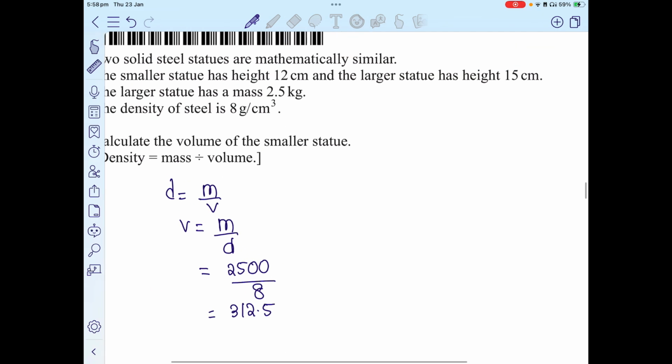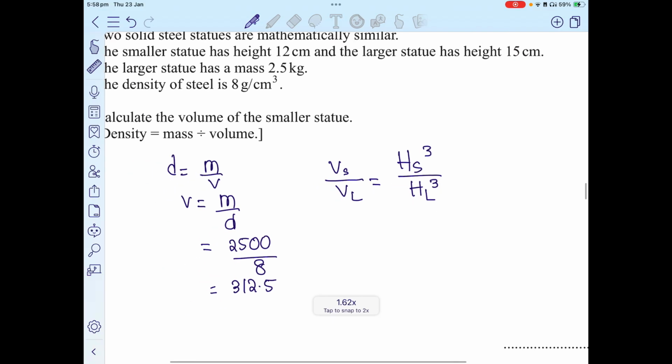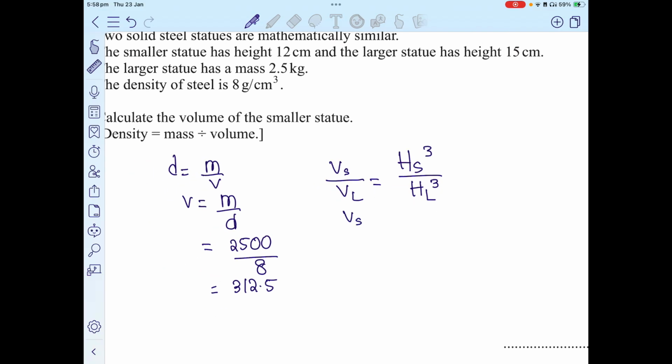Now I simply apply my similarity properties. The volume of the smaller statue over the volume of the larger one is equivalent to the height of the smaller statue cubed over the height of the larger statue cubed, because volume is basically length cubed. So the volume of the smaller statue over the volume of the larger statue, which is 312.5, is equivalent to the height of the smaller one, which is 12 cubed, over the height of the larger one, which is 15 cubed.